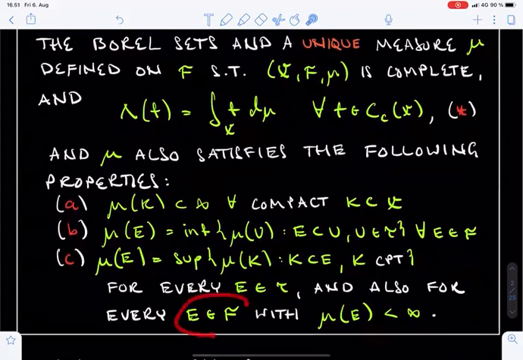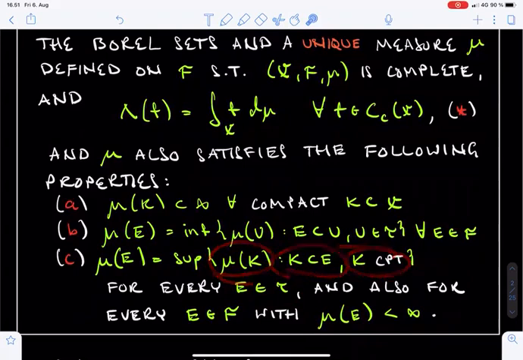If E is a set in the sigma algebra F and has finite μ measure, or E is an arbitrary open set, then the μ measure of E can be approximated from below by the μ measures of compact sets K contained in E.